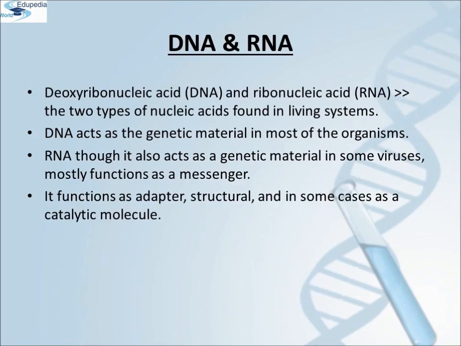DNA and RNA. Deoxyribonucleic acid or DNA and ribonucleic acid or RNA are the two types of nucleic acid found in living systems. DNA acts as the genetic material in most of the organisms. RNA, though it also acts as genetic material in some viruses, mostly functions as a messenger. RNA has additional roles as well. It functions as adapter, structural and in some cases as catalytic molecule.